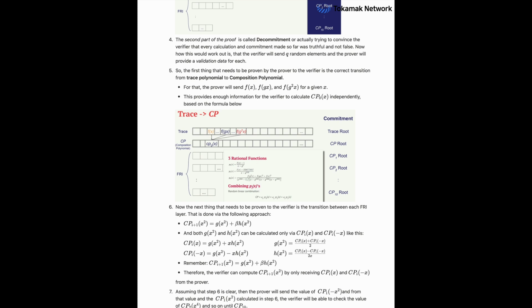Like getting that single page from the book, but with the stamp proving it's from that specific edition. Perfect analogy. It cryptographically links the revealed value back to the original commitment. Now, this brings us to that crucial insight from the Muhammad and Jake chat you mentioned. Yeah. The verifier doesn't need to know all the leaf values in the Merkle tree beforehand, right? Correct. That's super important. The verifier only needs the value at the queried index z and the cryptographic proof, the Merkle path, that it's consistent with the root they already have.